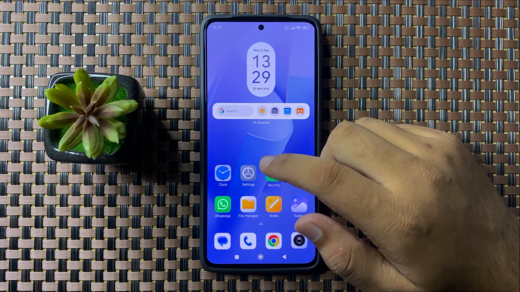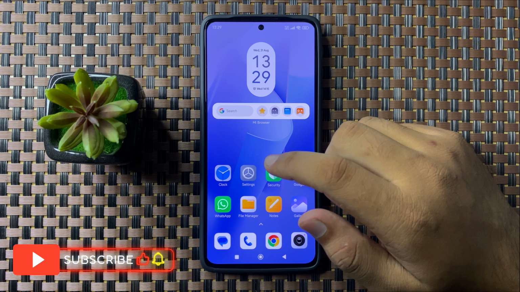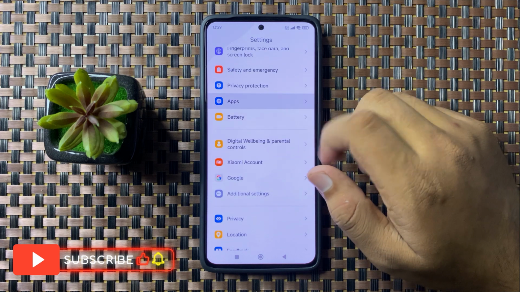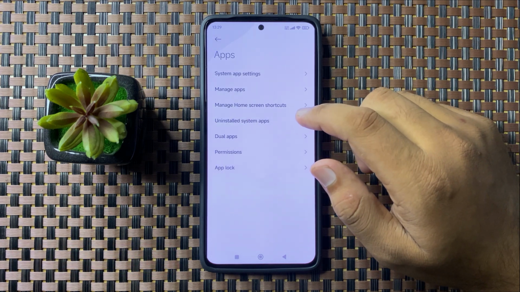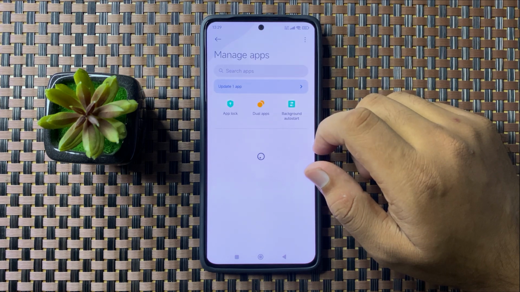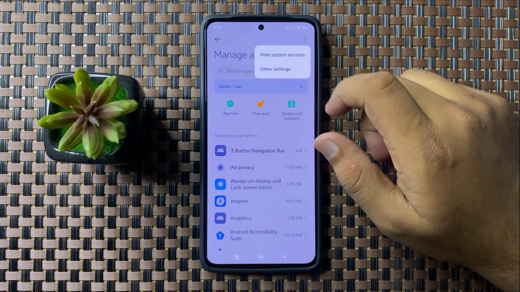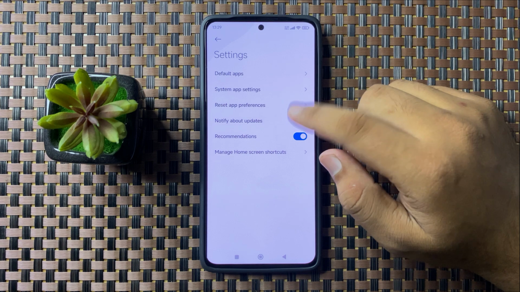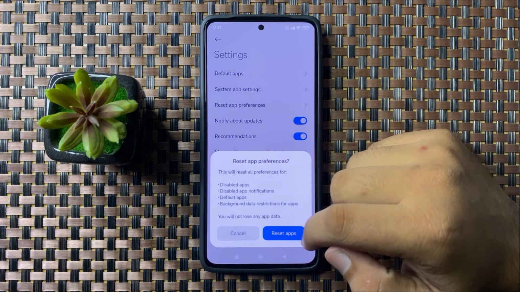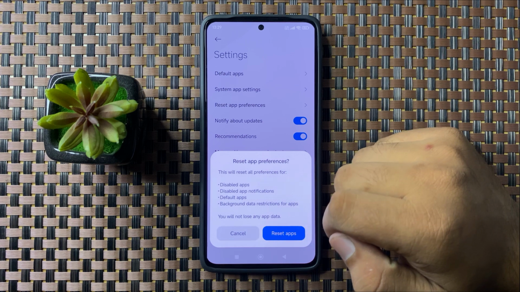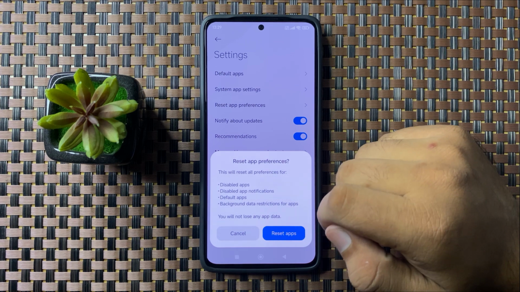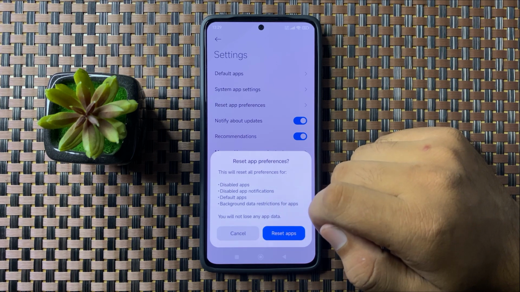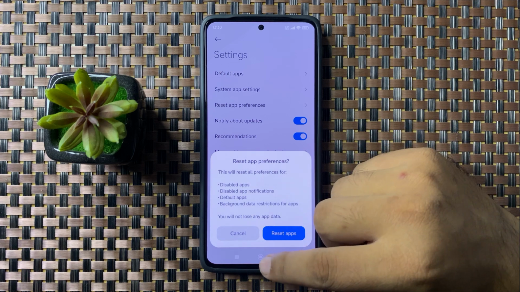But if you are still facing the issue after updating, then open settings again, scroll down and tap on apps, and then tap on manage apps. Now tap on this three dot more option and then tap on other settings, and then tap on reset app preferences. Now from the pop-up again tap on reset apps to confirm, and when you tap on this option here, it will reset the app preferences for all of the apps in your phone, and after that the media keeps stopping error will be 100% fixed.